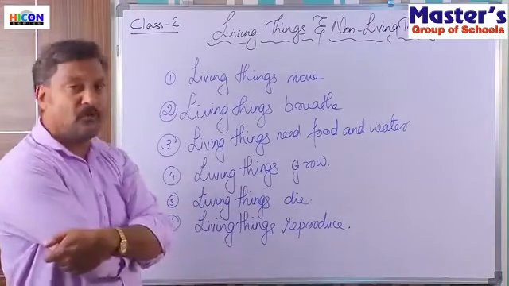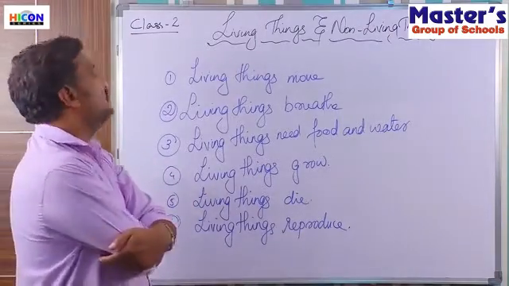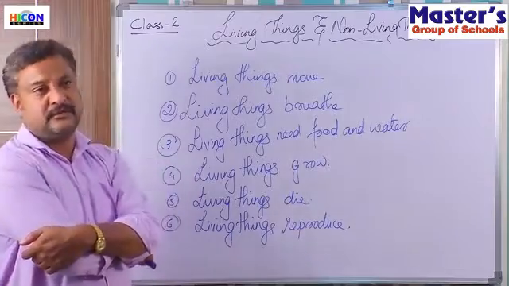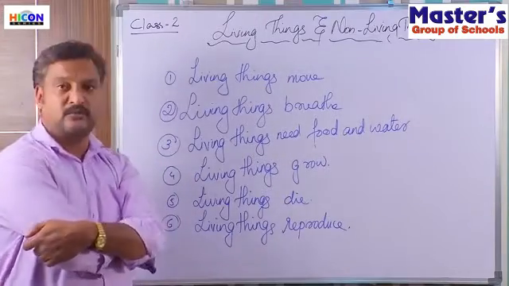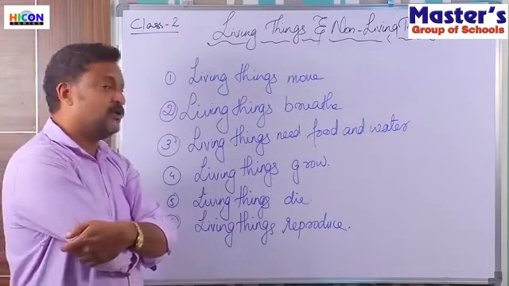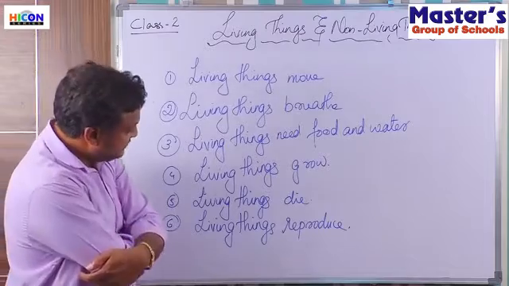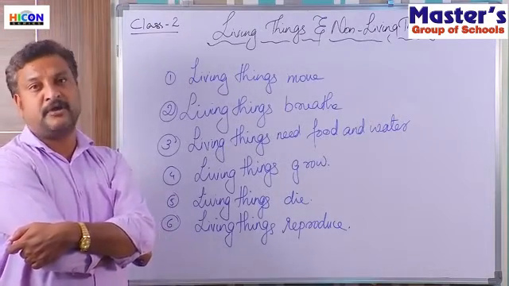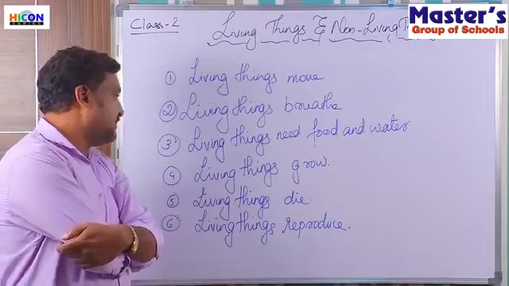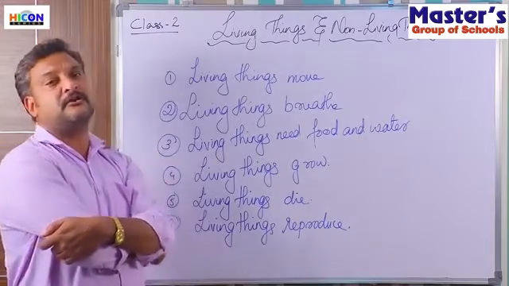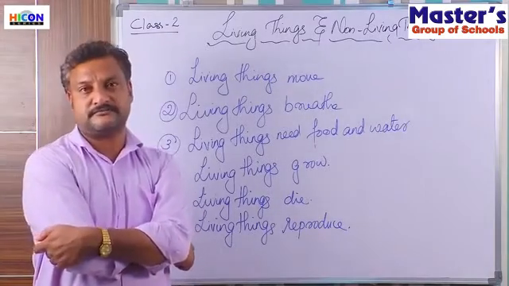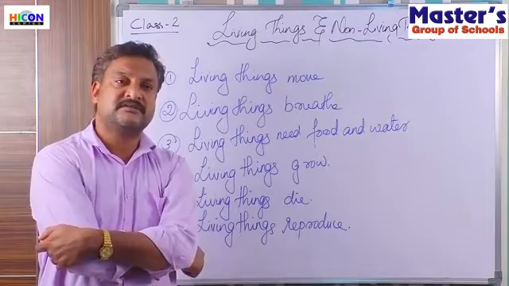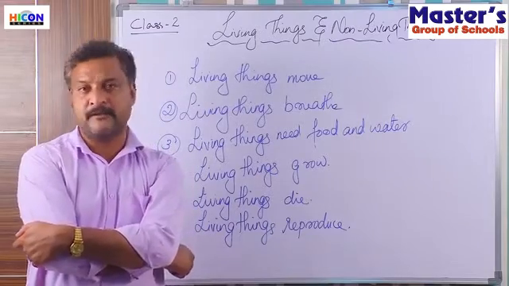Now, these are the major features of living things. Living things move from one place to other. Living things breathe. Living things need food and water. Living things grow. Living things die. Living things reproduce. Okay? So these are the 6 major features of living things.